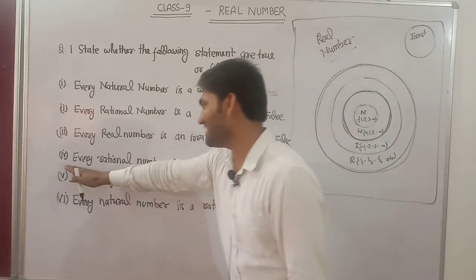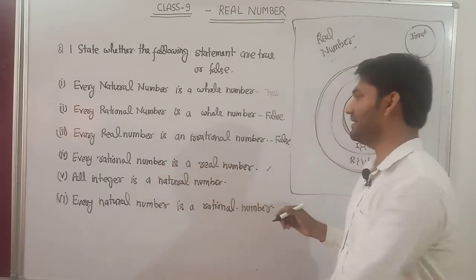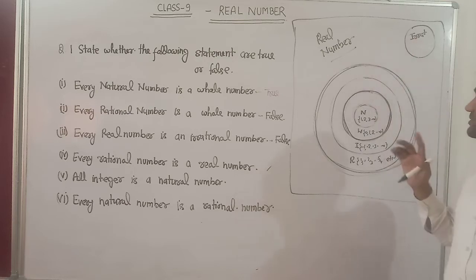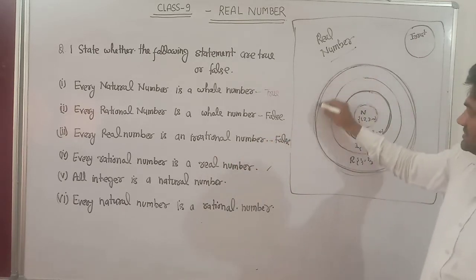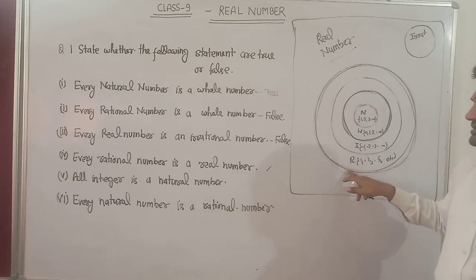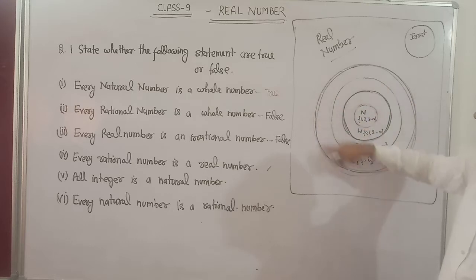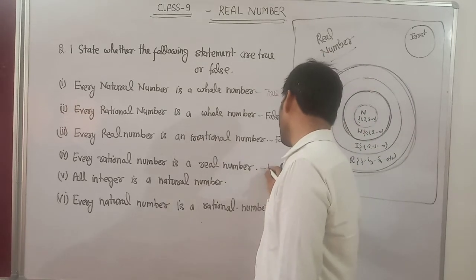Next statement: every rational number is a real number. Real numbers include all the rational and irrational numbers. So every rational number is a real number. This statement is true, because all the rational numbers are included in the real numbers.